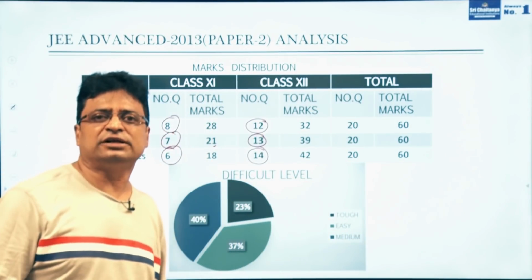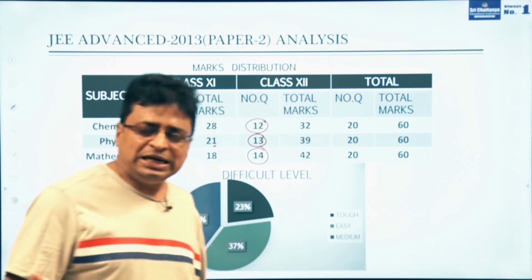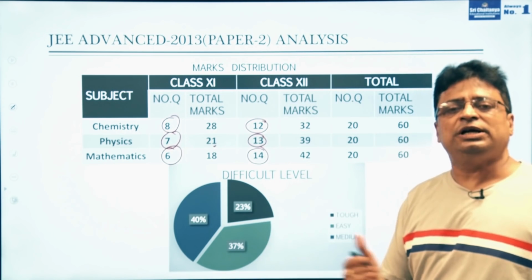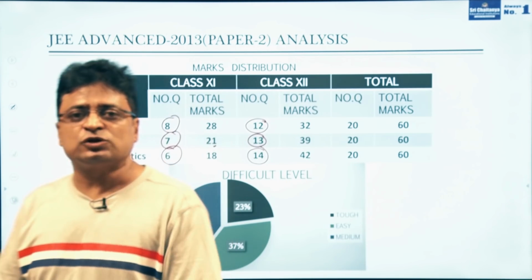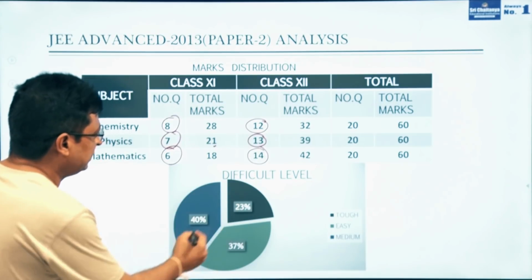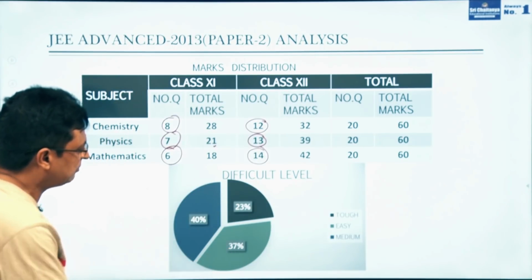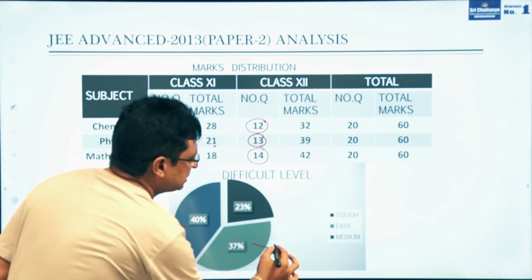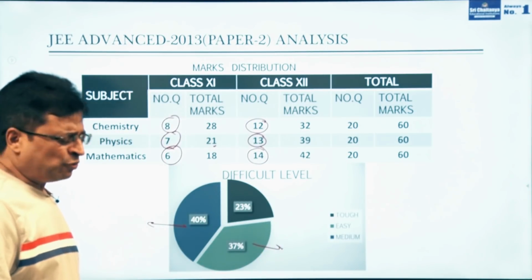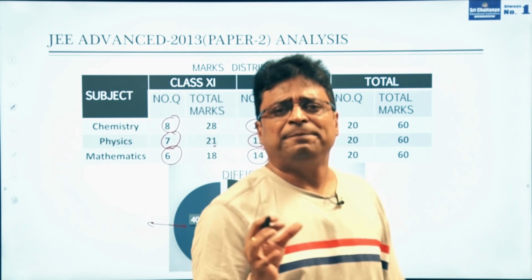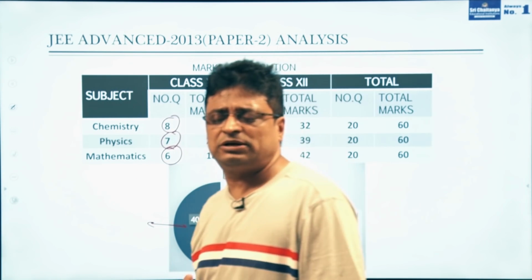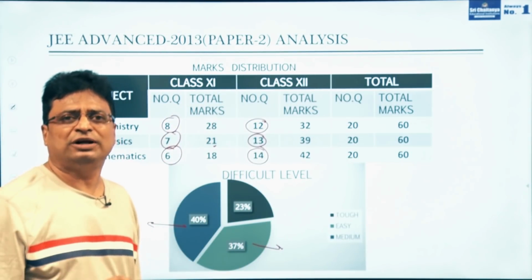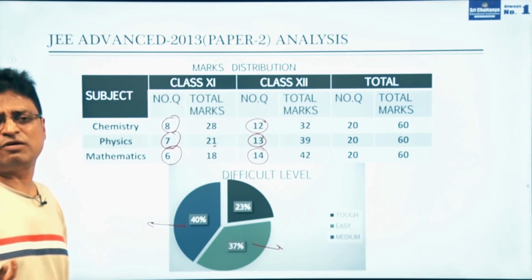you can do wonders in the JEE Advanced examination. Moreover, in the question paper from IIT Delhi, the majority of the questions are exclusively from the 11th and 12th syllabus. Of that, medium question percentage is 40% and easy is 37%, so very few questions are difficult. Forget about those tough questions. You need to concentrate on easy and medium level only. That's sufficient for you to crack a good rank.